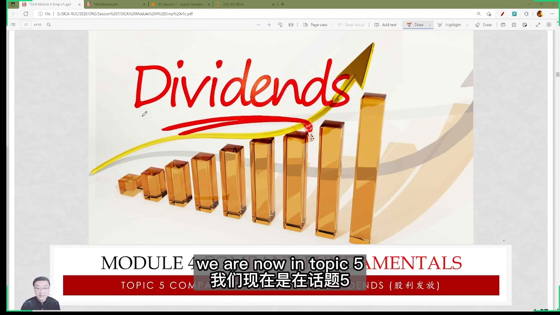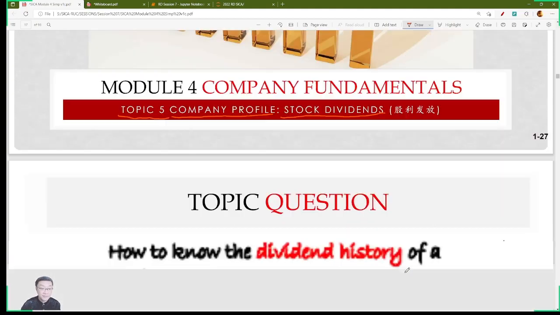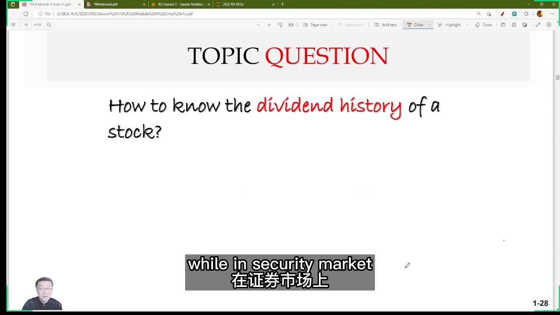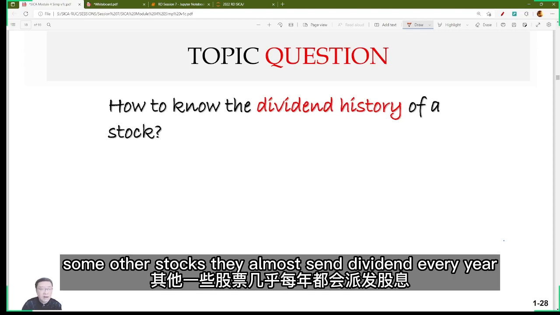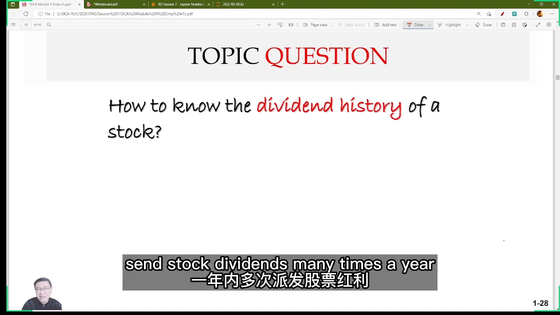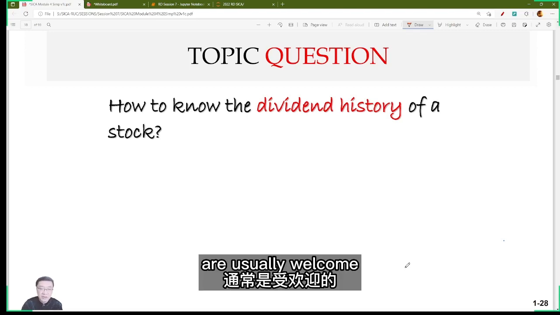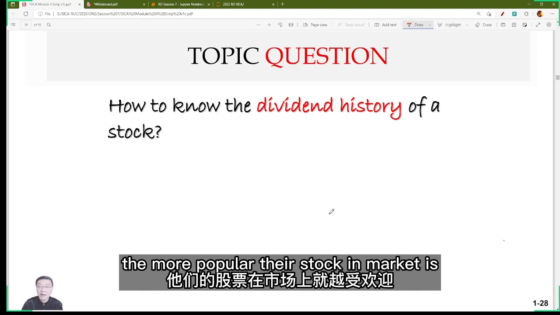We are now in topic 5. In topic 5, we talk about another perspective of a company profile, stock dividends. So how do we know the dividend history of a stock? Well, in the security market, some stocks never pay dividends, while some other stocks pay dividends almost every year. Some companies even pay stock dividends many times a year. I believe stocks that pay dividends are usually welcome. The more dividends they have, the more popular their stock is in the market.